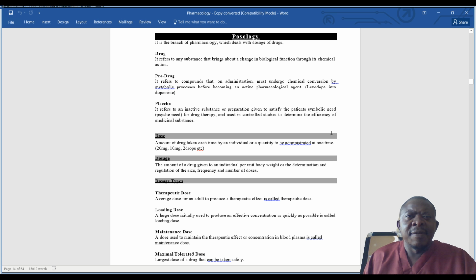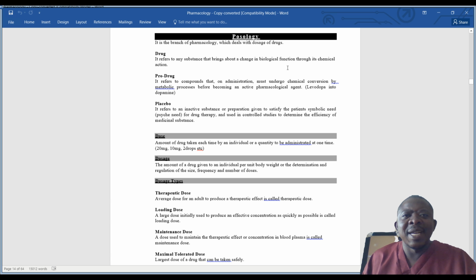So, the first definition we're going to look at is a drug. A drug refers to any substance that brings about a change in a biological function through its chemical action.